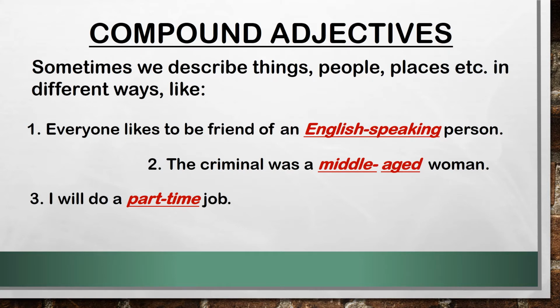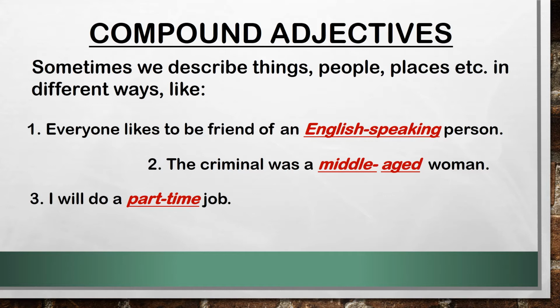Next is emphasizing adjective. It is used to lay stress on a noun. When we want to put emphasis on a particular noun, that very word is called emphasizing adjective. It is like, you are the very person who could do my work. Here we are describing the person, we want to emphasize the person using very, so it is an emphasizing adjective. So this was the quick review of the types of adjectives.